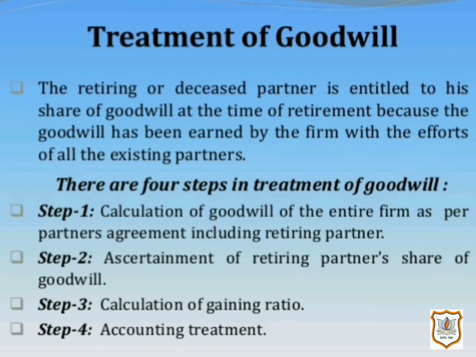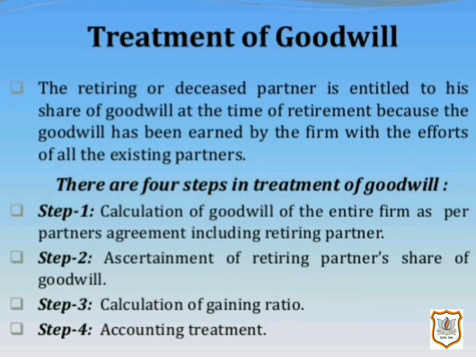Today I am going to explain the accounting treatment of goodwill at the time of retirement or death of a partner. When a partner retires or dies, his share of profits is taken by the continuing partners, for which they compensate the retiring or deceased partner. The compensation paid is known as goodwill.